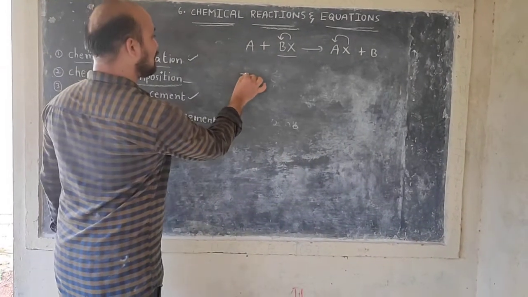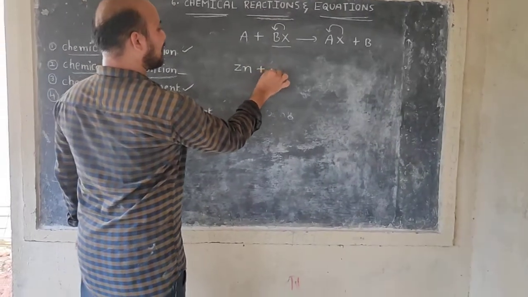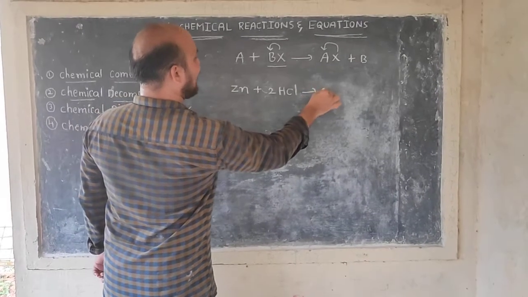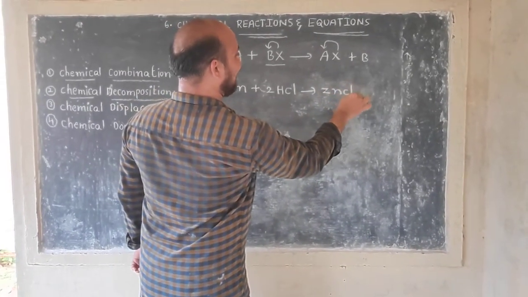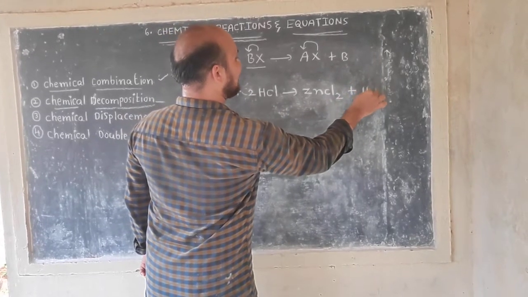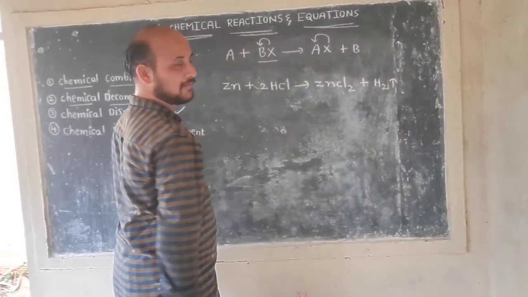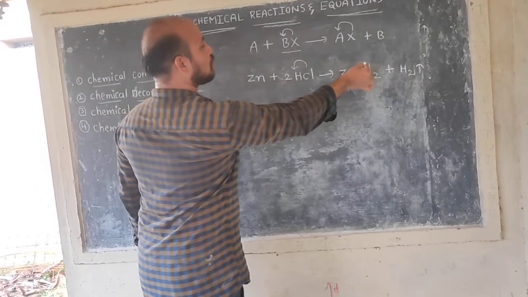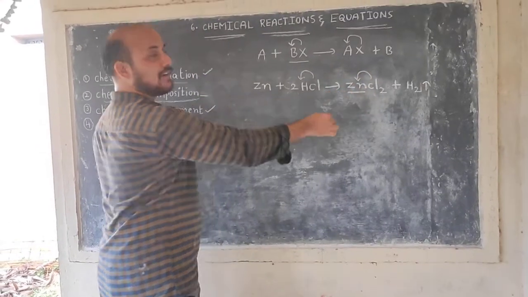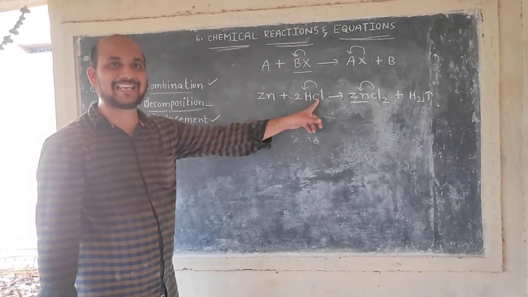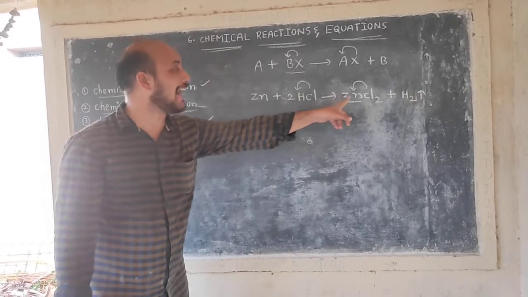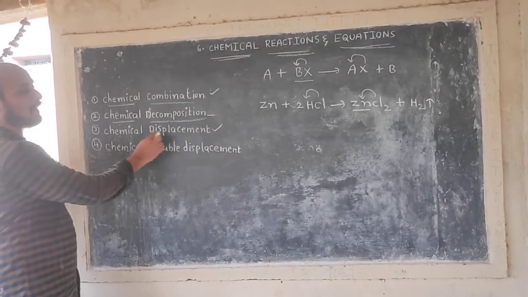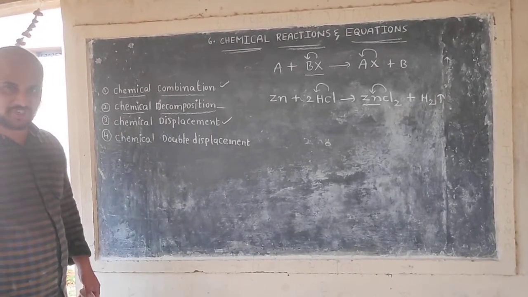For example, zinc reacts with hydrochloric acid to form zinc chloride, and the liberated gas is hydrogen. First chlorine is combined with hydrogen. After the reaction chlorine is combined with zinc. Here chlorine's place changes, displacing another element from its compound. So this is an example of a chemical displacement reaction.